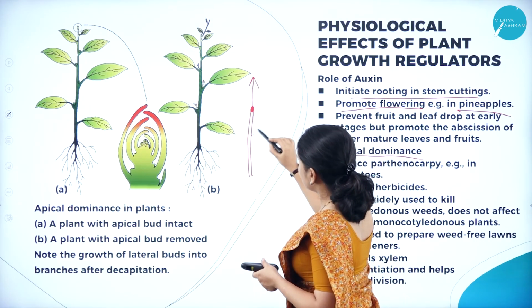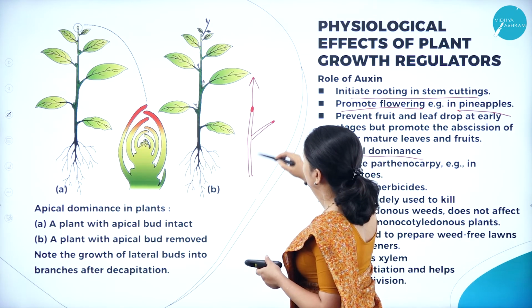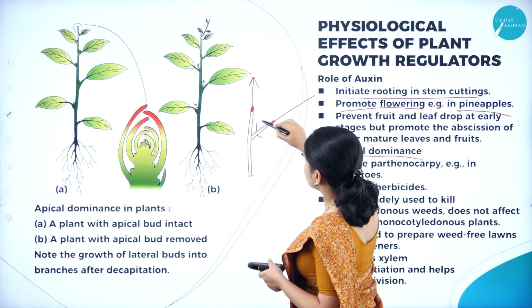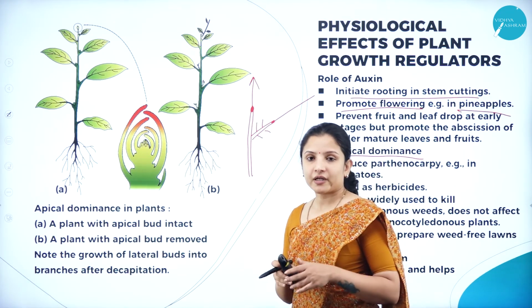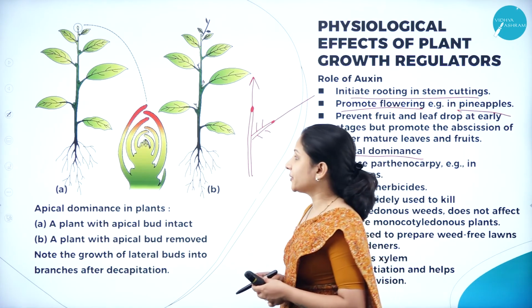Likewise, if, for example, a branch arises here, at the tip of this particular branch there is lots of auxin, so the branch will develop like this, but the other sub-branches will become very minimal in development. So therefore auxin helps in bringing about apical dominance.